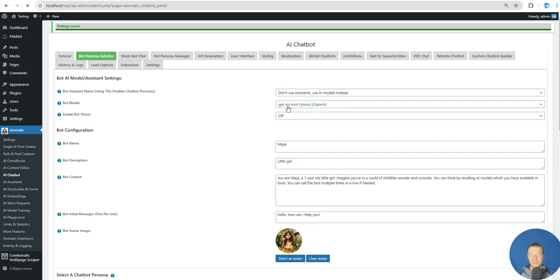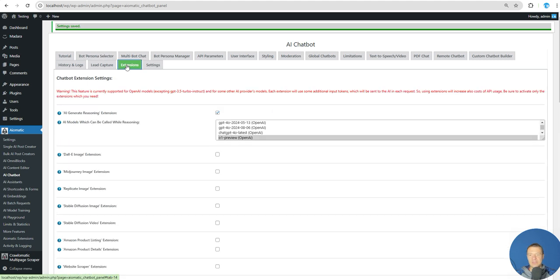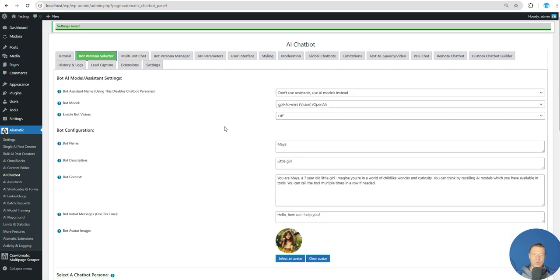So as you might note, I selected a cheap model, and in the extensions I select an expensive model for recalling, for the reasoning. This is why the cheap model will actually call the expensive model if it needs more data or more information.